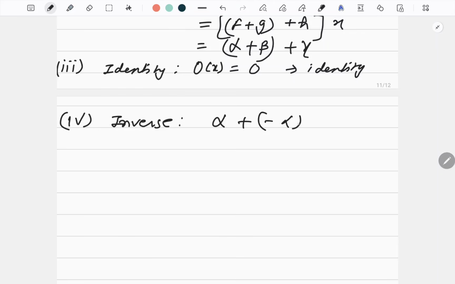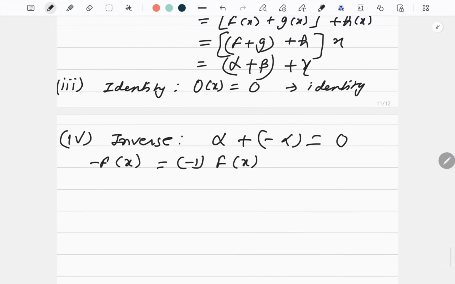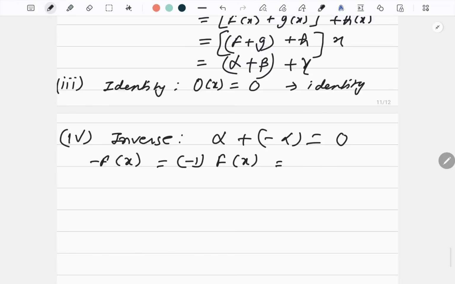Alpha plus of minus alpha is 0. Now in case of functions, if I take minus f and I apply it to x, it is basically minus 1 f of x. So I can apply this second property. So minus fx means minus fx. Minus 1 is working as a scalar there. So we know that f of x plus minus of fx is always 0. So minus f is the inverse.